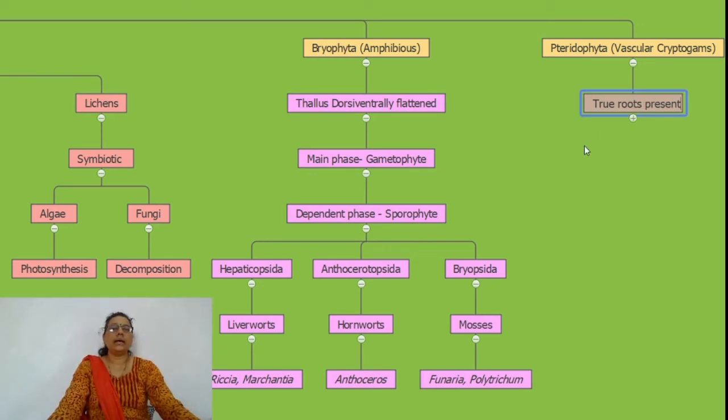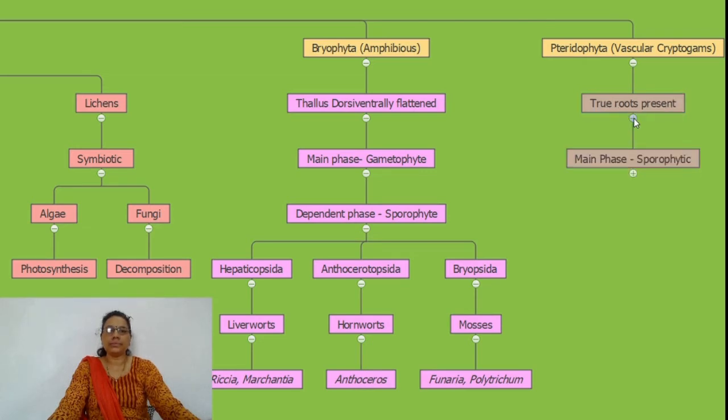True roots are present here, but the root type is adventitious. The leaves are present, simple or pinnately compound. The stem is underground.